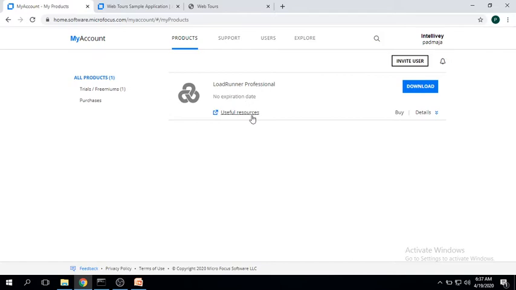What they are providing us, there is no expiration date for this trial version. If you see the details here, they are giving us 50 virtual users, and there is no expiration date, which means we can use it for life. It's for practice, not for project people, and I'm not suggesting project teams download this because it is a trial version. People who want to learn LoadRunner can download the trial version from here. You don't need to pay anything, it's not a paid version.